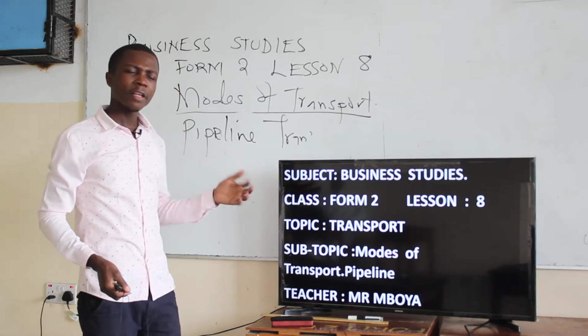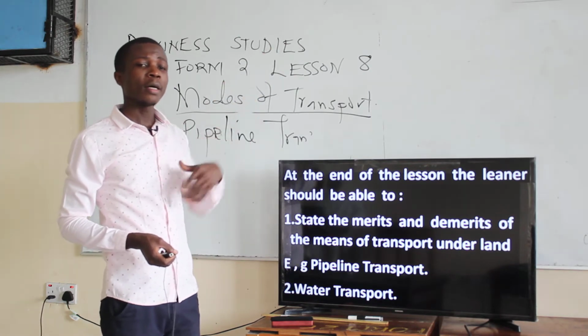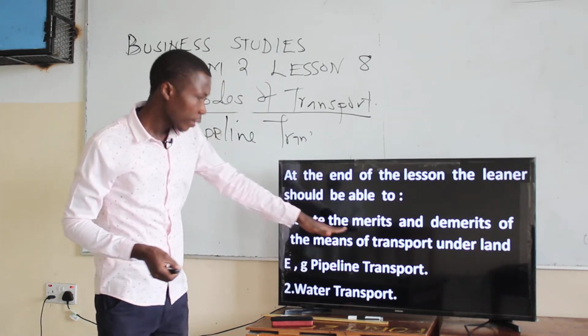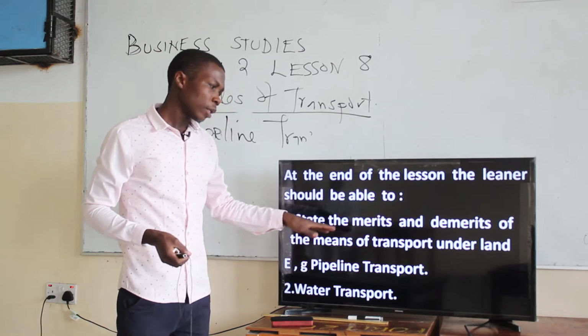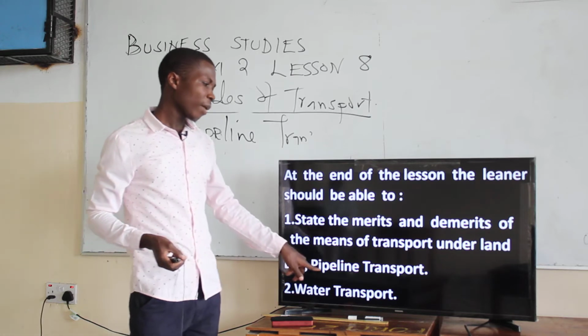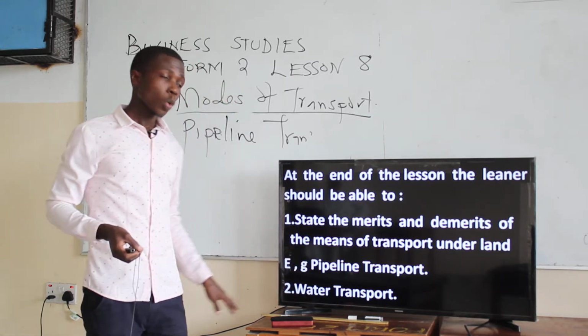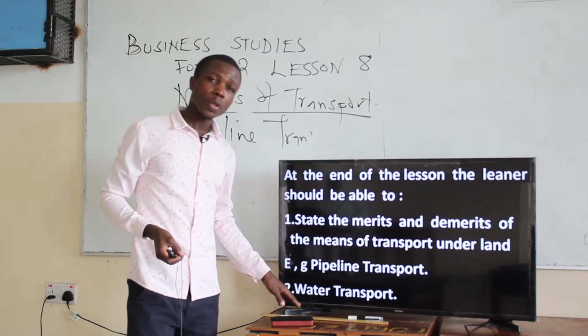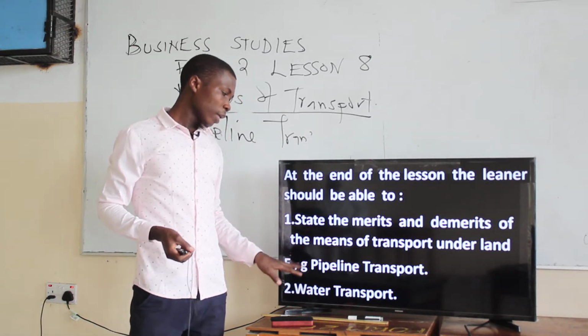Before we move any further, let's look at the lesson objectives. At the end of this lesson, what should the learner be able to do? Basically, we're just going to look at the advantages and demerits of the means of transport under land, of which pipeline we have talked about. Then later we'll be talking about water. Water is also another mode on its own. We have land, water, and air. So we will also be introducing water after that.